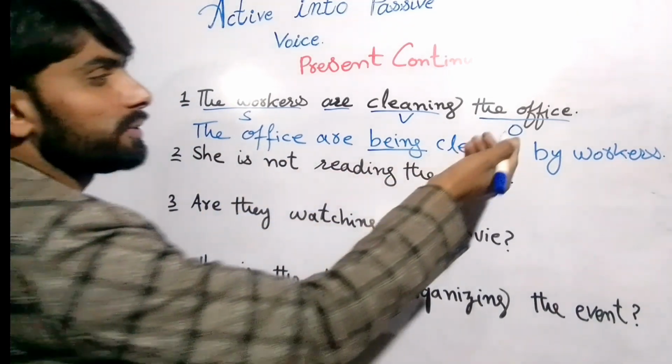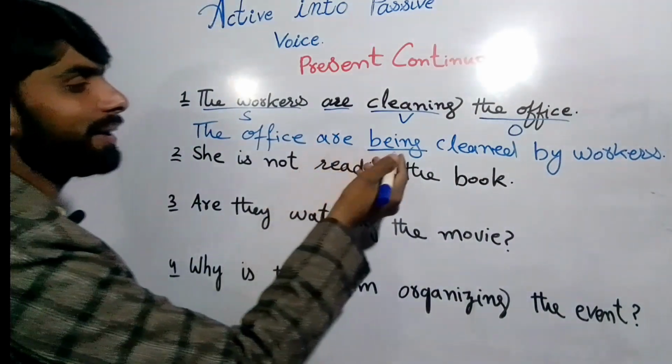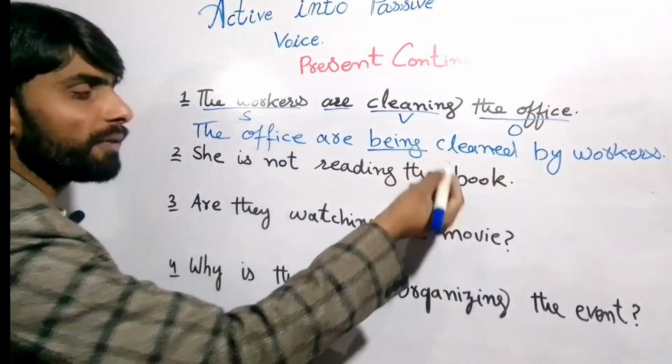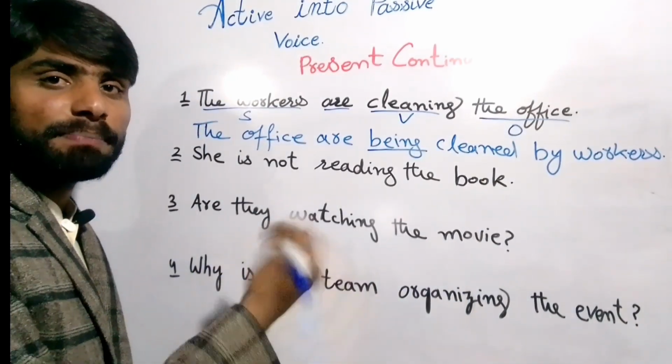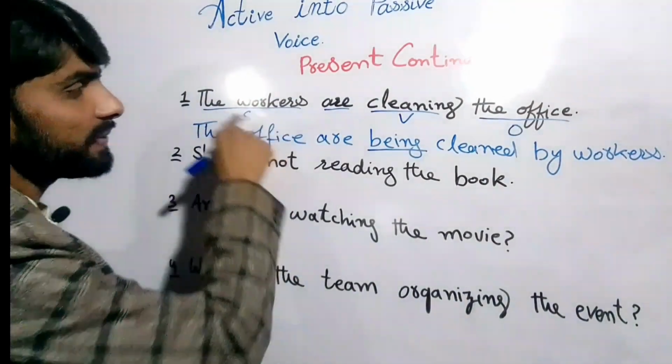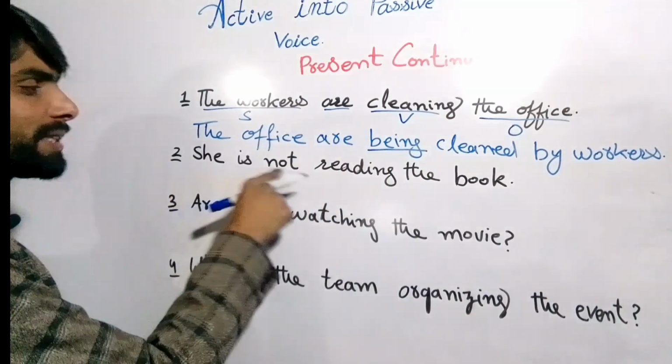So the office are being cleaned, cleaned is the third form, and by workers, right? So it has become passive voice, right? This is the positive sentence, and this is the negative sentence.